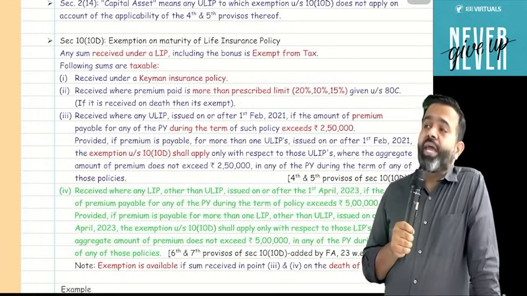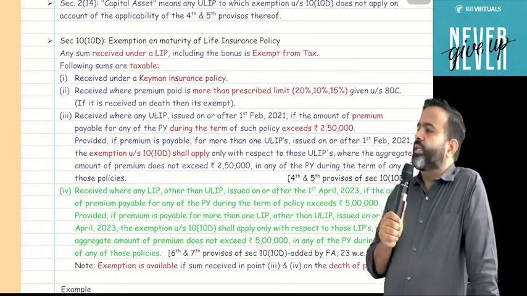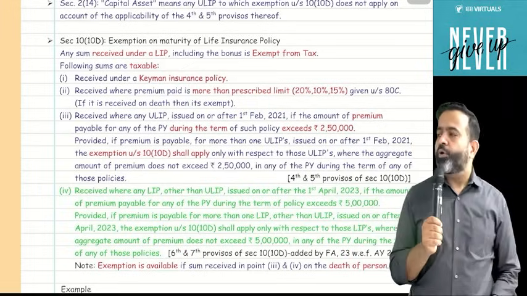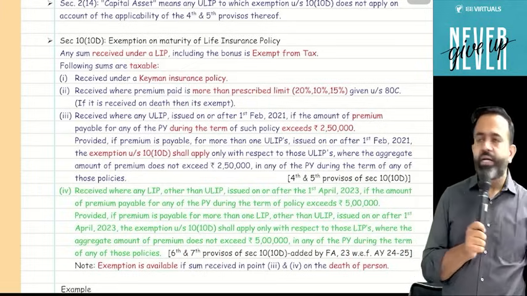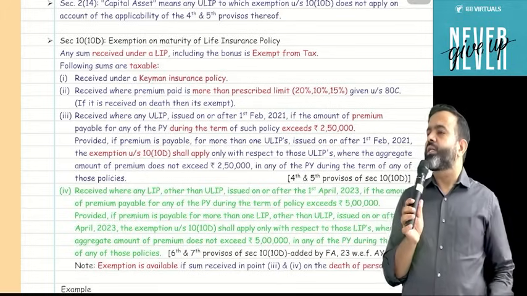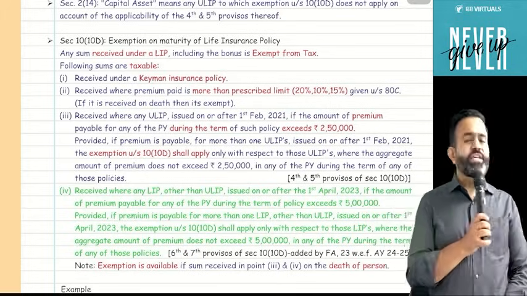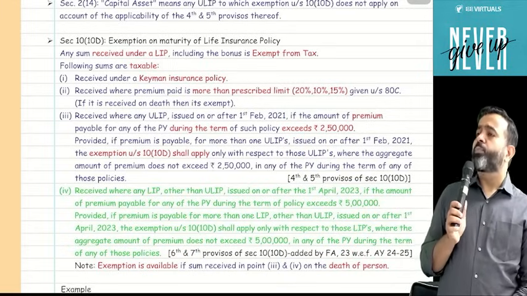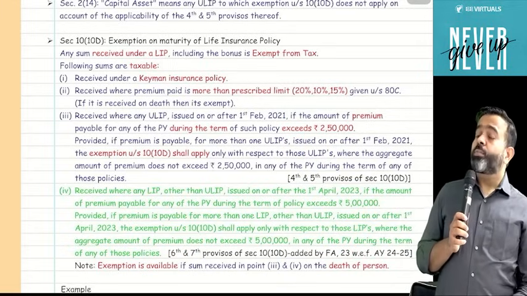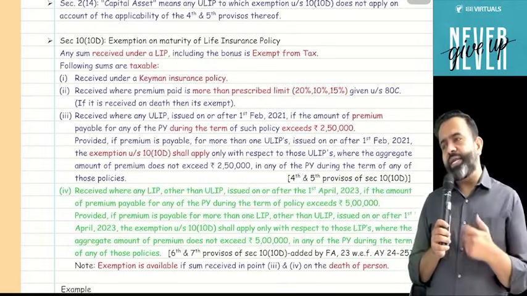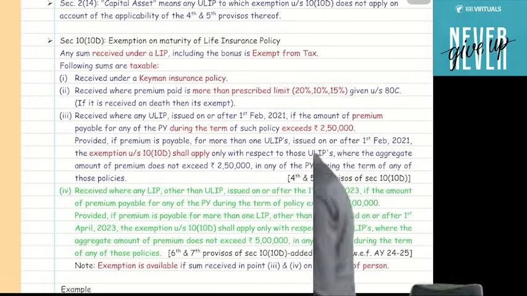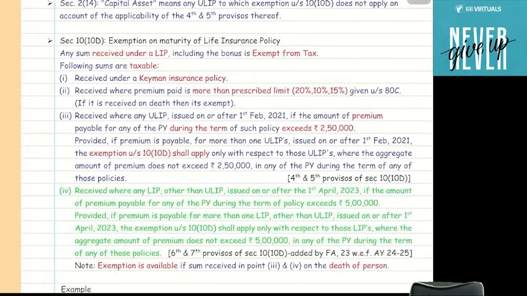If it is received by an employee, then it is taxable under the head salary. And if there is no employer-employee relationship, and if it is received, then it is taxable under income from other sources. Suppose Reliance took one Keyman insurance policy in the name of Mukesh Ambani. Now suppose under the Keyman insurance policy, if Reliance received any amount, then it is taxable under the head PGBP.